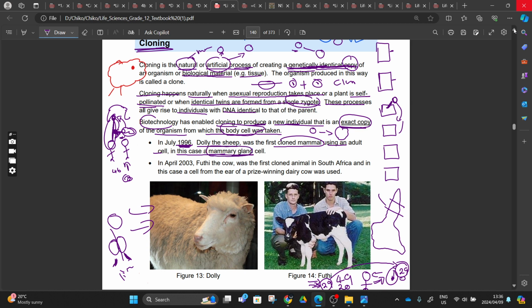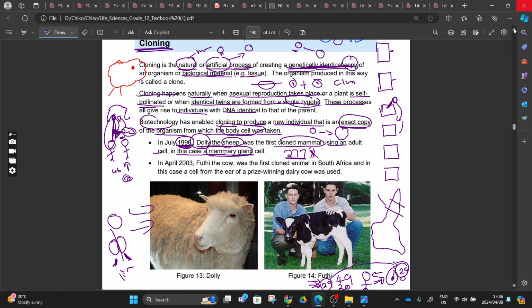You know the mammary gland cell. These are the cells that we find in a mammary gland, they produce milk, right? Our breasts have mammary gland cells. So this is what happened in 1996, and they said they tried 277 times. They had 277 tries until successfully in 1996 they cloned the first sheep called Dolly.